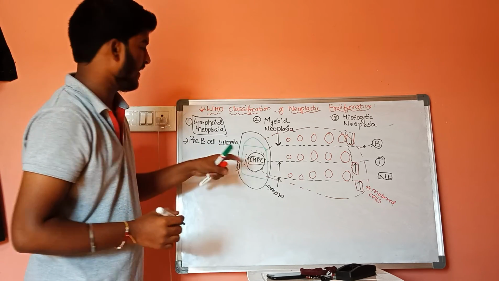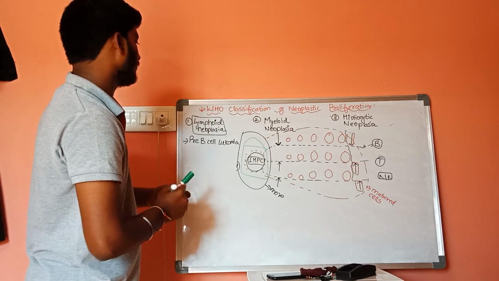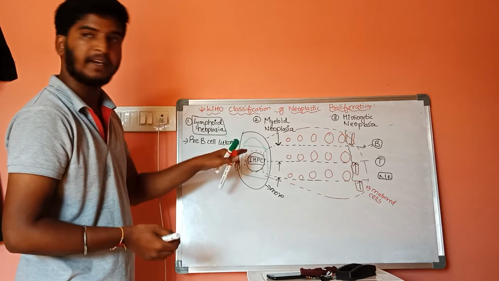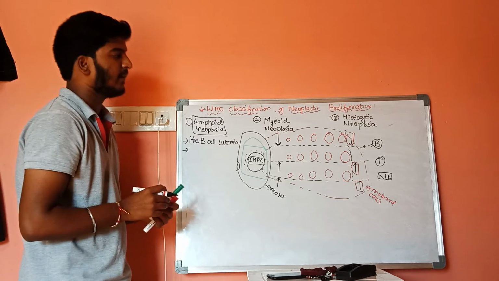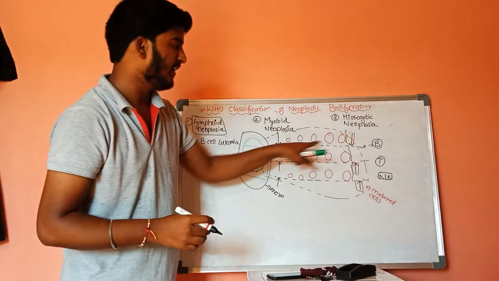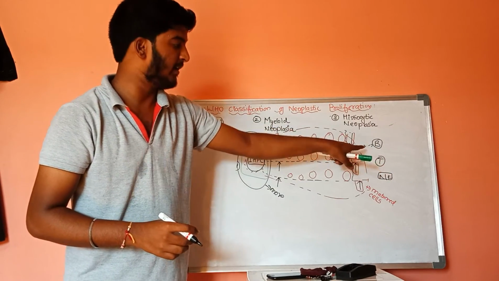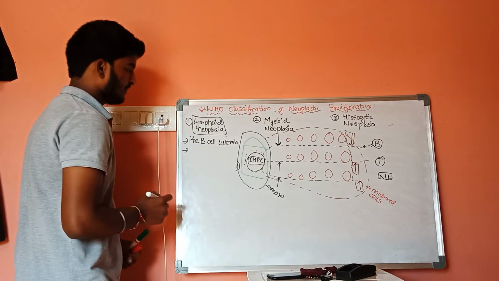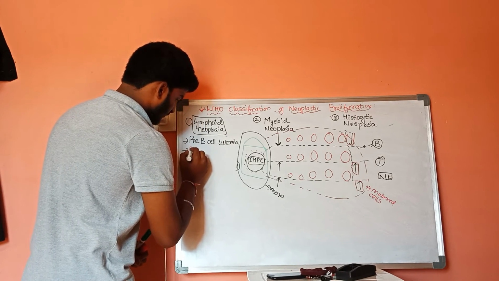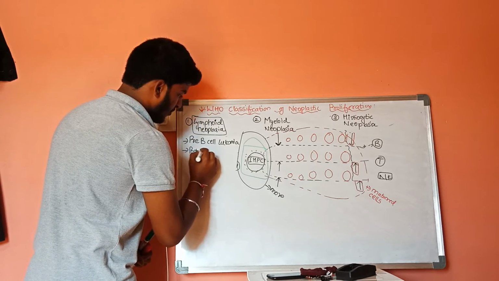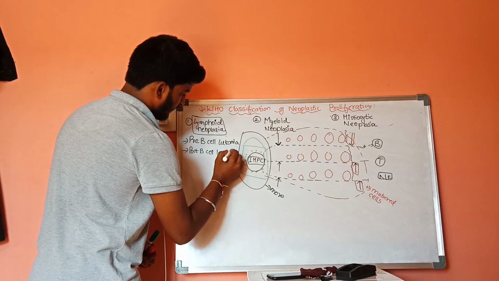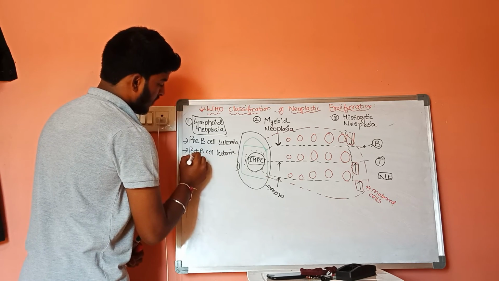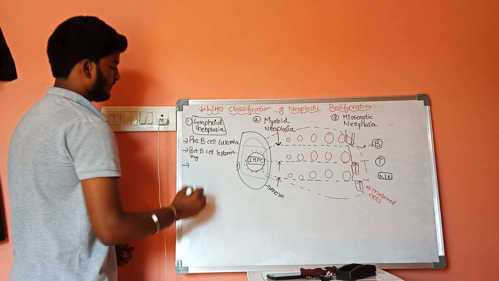This first one is pre B cell leukemia. Second one is, if the breakage is near the mature B lymphocytes, that is post B cell leukemia, or it is also called long.